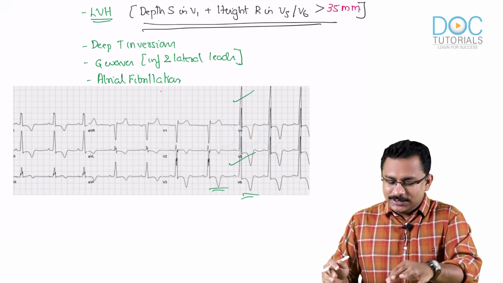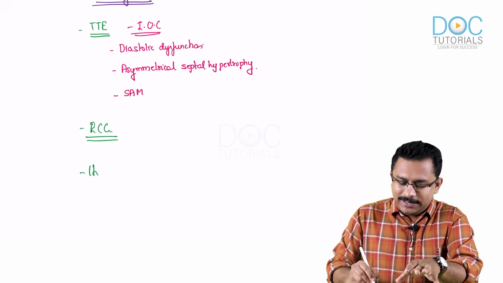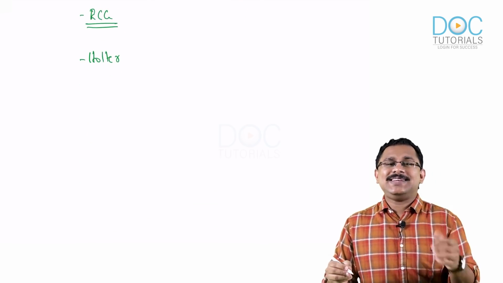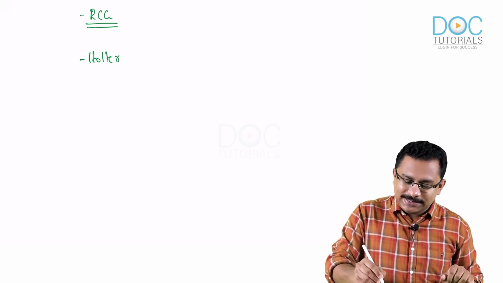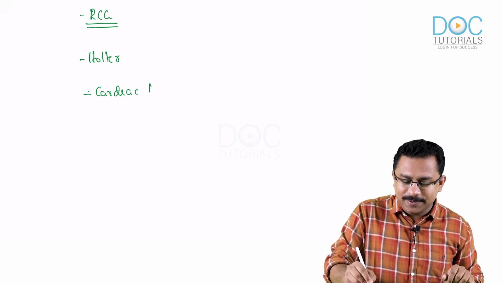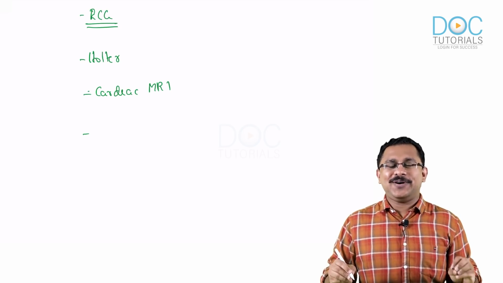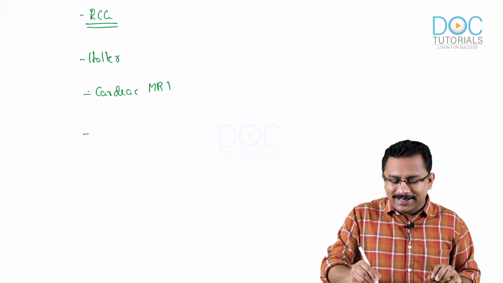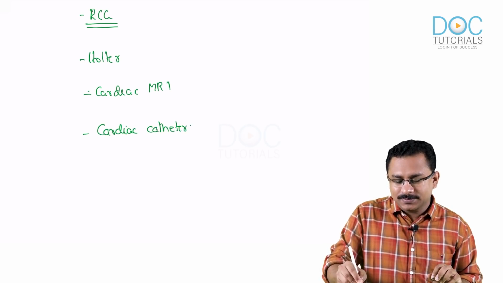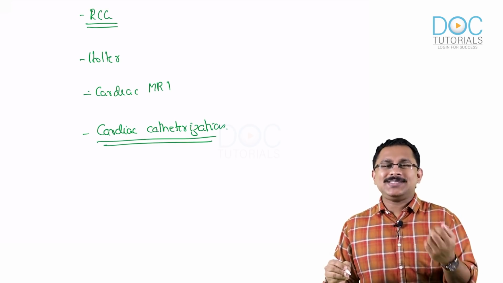Okay, all right. So that is your ECG. Then you can even go for your Holter, to detect arrhythmias. Then another investigation that is coming up in a big way is the cardiac MRI. So you can go for the cardiac MRI as well. And then see, one important MCQ point is when you do a cardiac catheterization. So remember, this is an invasive procedure. I'm just telling it because there is a potential question in that.